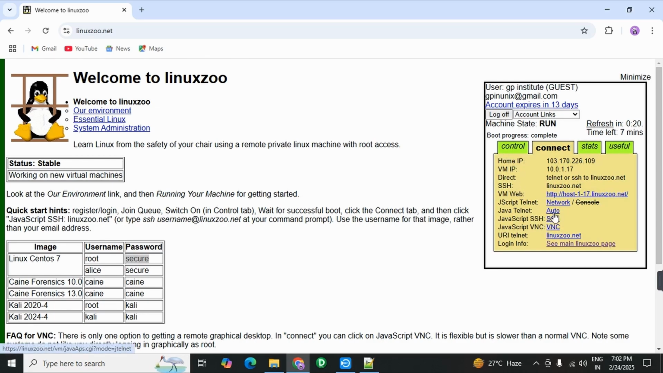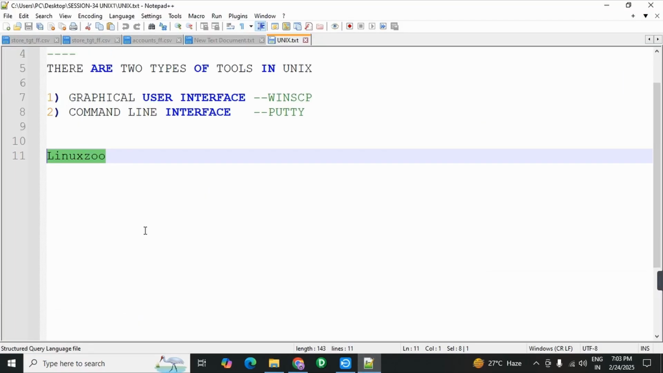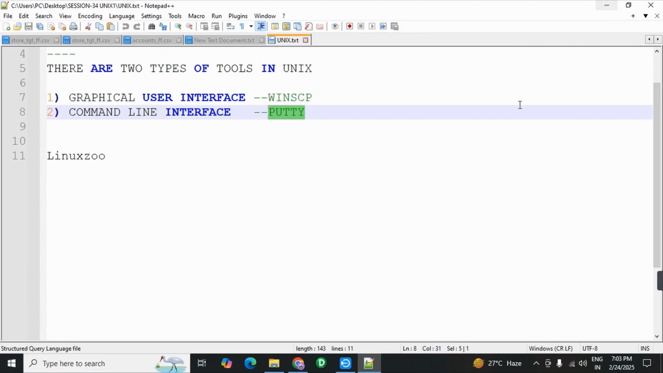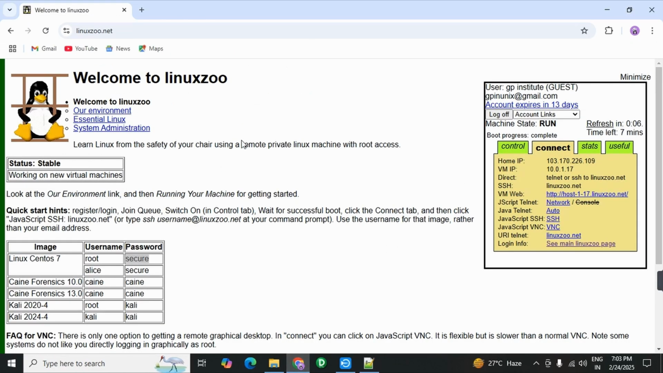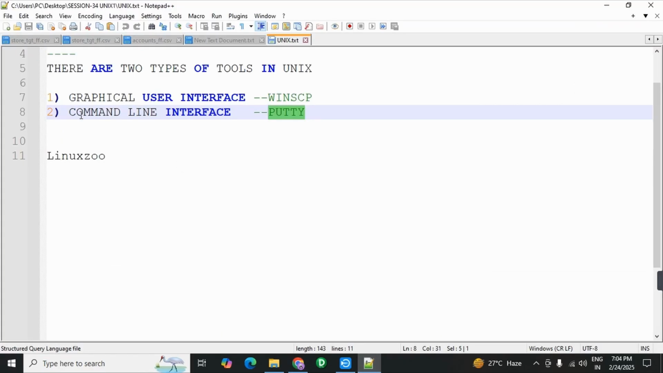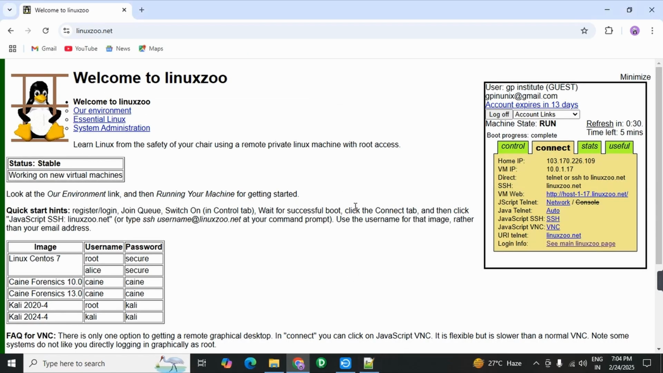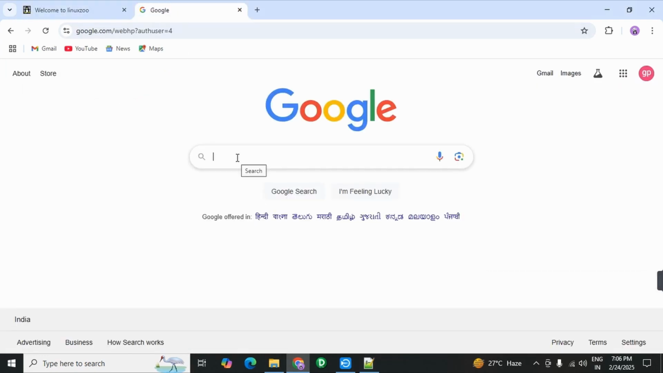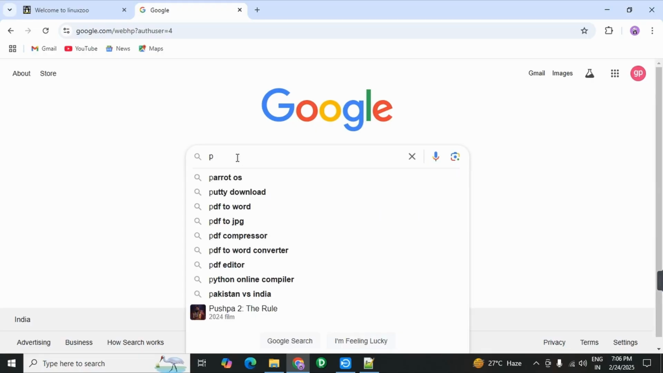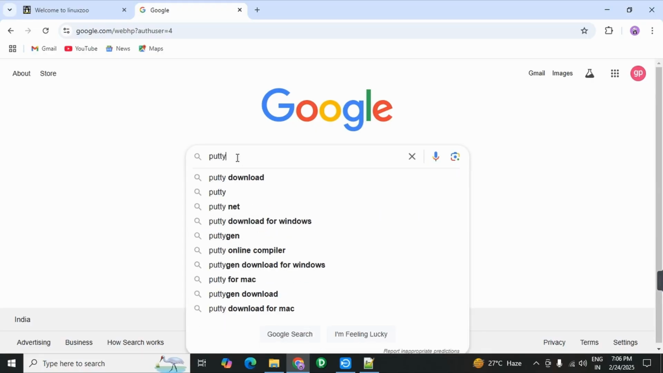Next, we have to install these two tools. First one WinSCP and PuTTY. Okay, did you understand? First step, you have to create the account in Unix server. Next, now we have to install these two tools to practice Unix commands. Okay, open new tab and download the PuTTY software. Okay, so that PuTTY for Windows 10. Okay, click on enter.